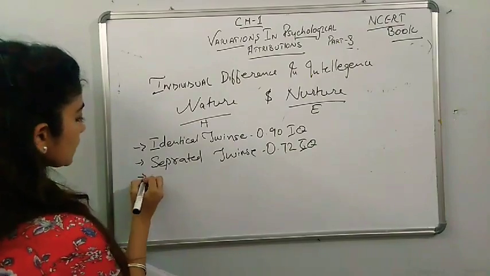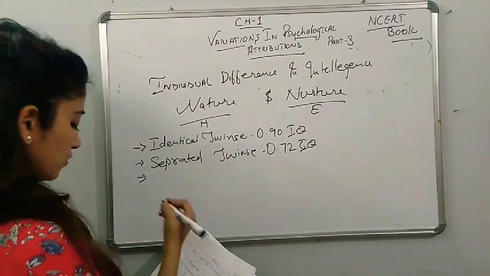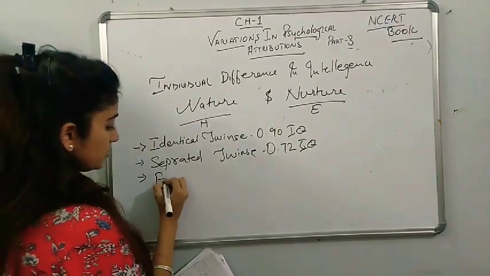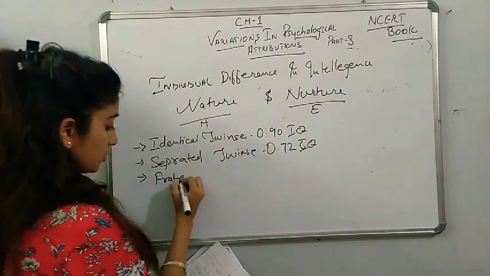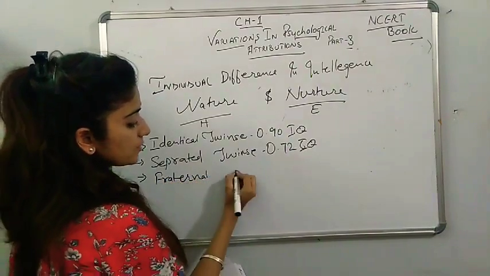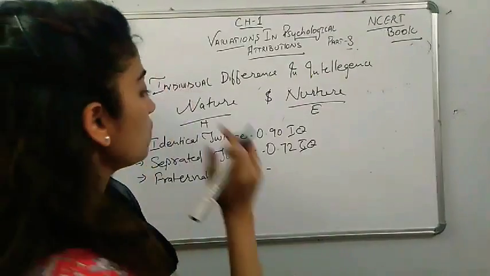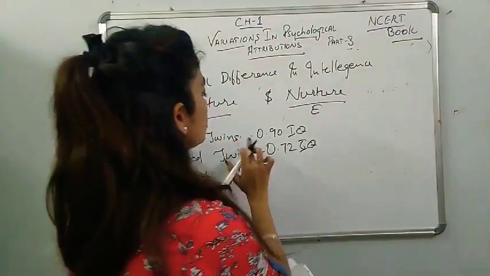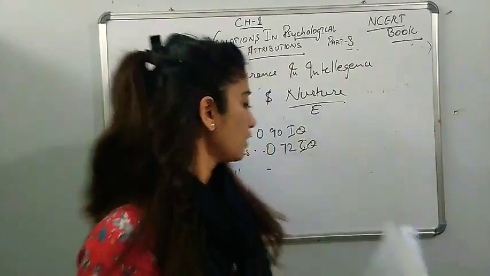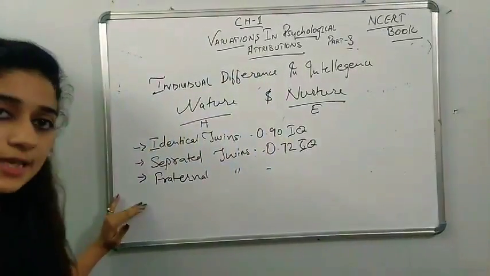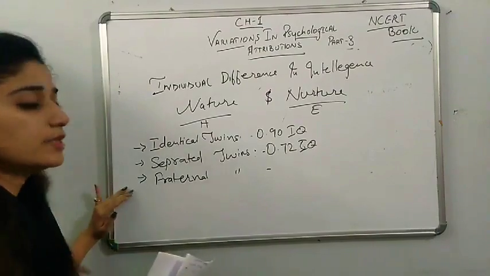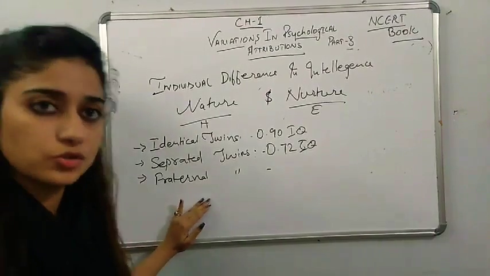Then third we were talking about fraternal twins. The fraternal twins are the ones who are not the same in their faces, like one is a boy and the other is a girl.